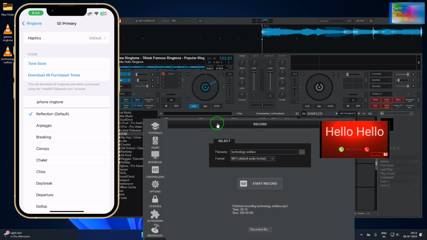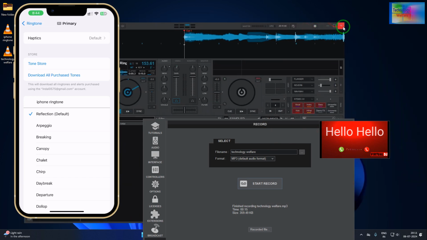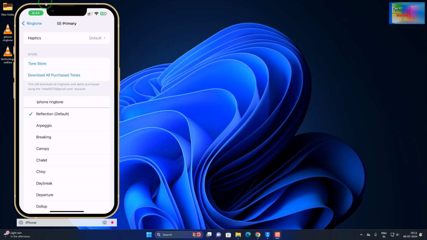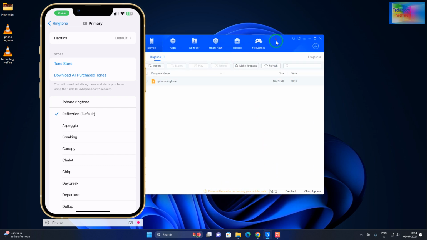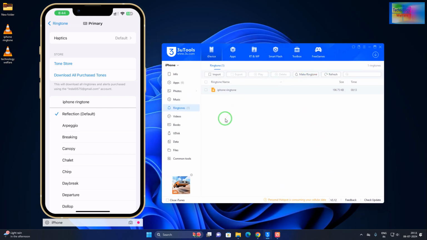So as we see guys, now I have created this ringtone. Now we can close it. Yes, and here it is. Now as we see, this has been created on my desktop. So now we would like to import. For importing, we will use the 3uTools. Here connect your data cable.